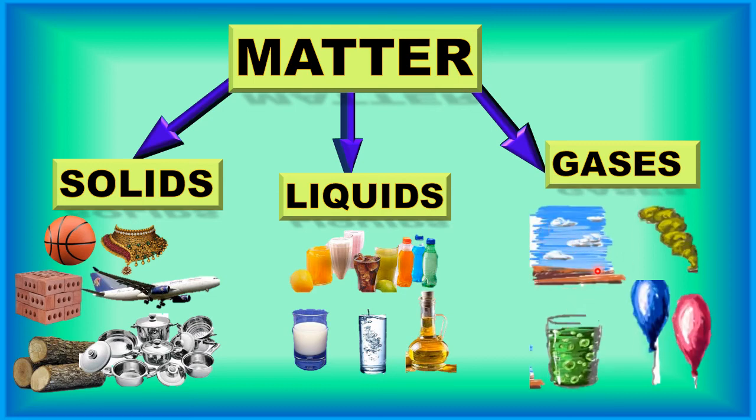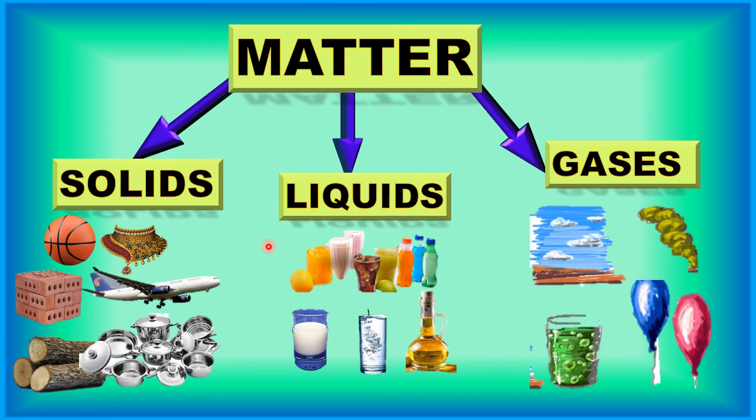Now see gaseous. In the first picture, our environment is a mixture of different gases. Air is what? It is a mixture of different gases. And smoke is again a colored gas, because the black color mixes up, so you can see that smoke is again gas. And the bubbles in cold drink, in soda, that is what? Gas. And balloons filled with air, that is what? Gas. So these are the different examples of matter.